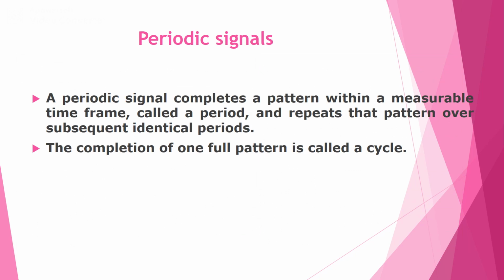Periodic signals. A periodic signal completes a pattern within a measurable time frame called a period and repeats that pattern over subsequent identical periods. The completion of one full pattern is called a cycle.